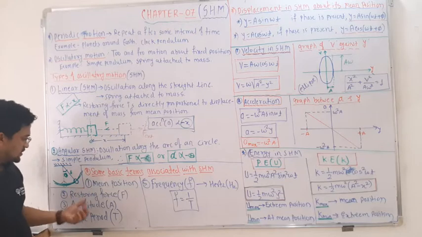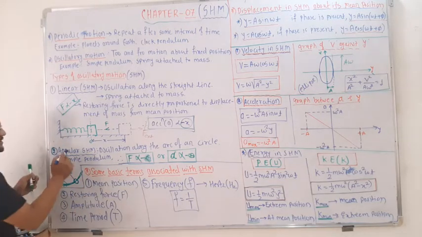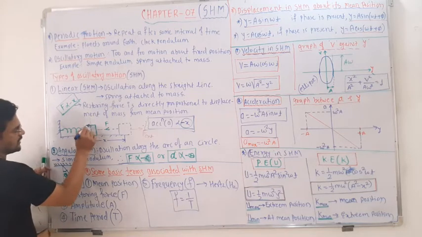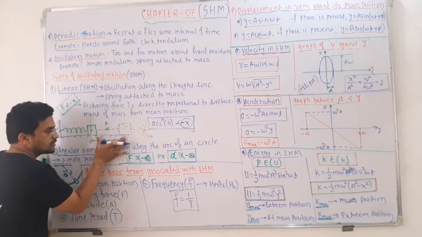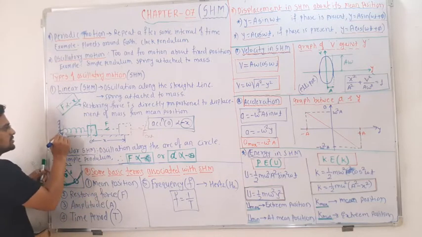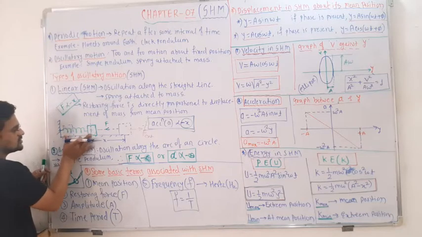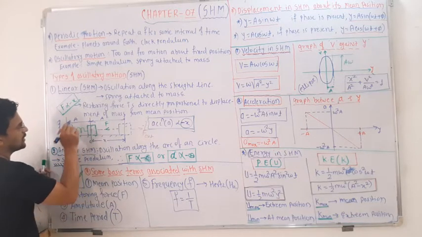Then next is amplitude. Amplitude is nothing but, if you consider this spring at the mean position, now it is extended up to here. This is your amplitude. It will move to the mean position and again back, somewhere here. So this distance from the mean position to the extreme is nothing but your amplitude itself.